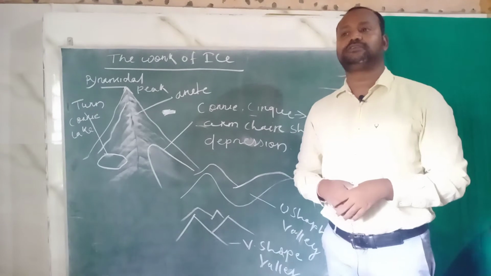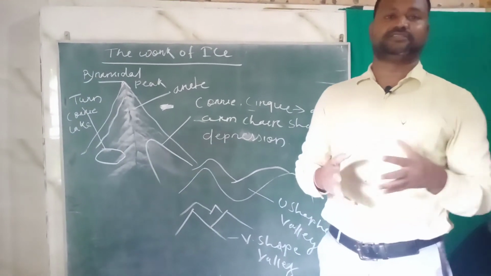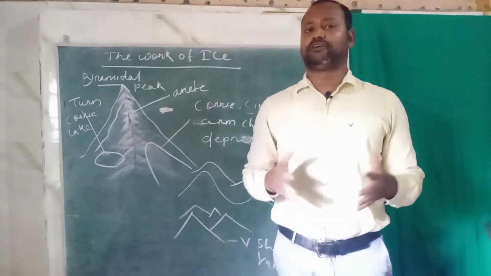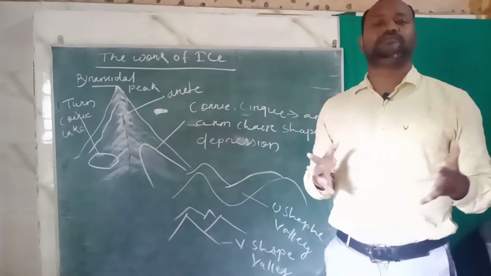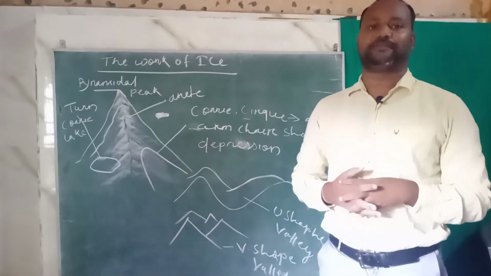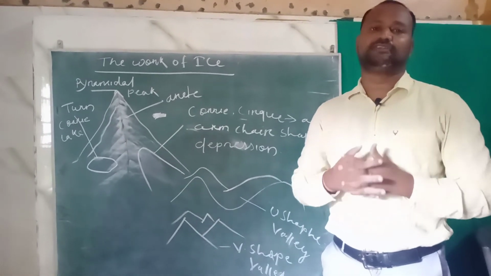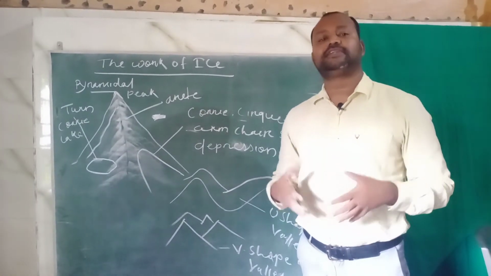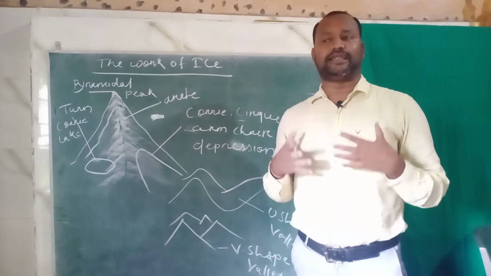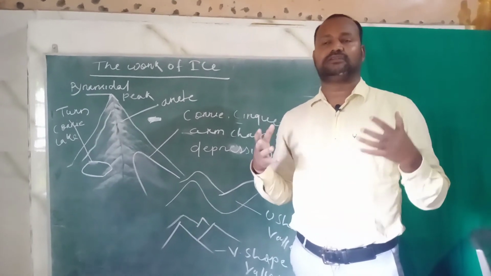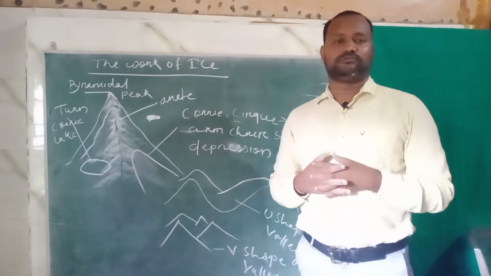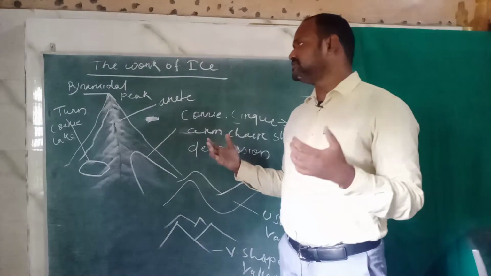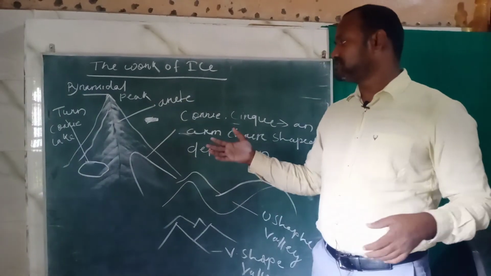Now the work of ice. Students, glaciers are huge masses of ice, or you can say rivers of ice. They remain permanent for a long period of time. Huge masses of glaciers move from the upper hill region to the lower region. They carry a lot of material or land debris with them and form moraines. With this process, they form many different physical features which we are going to discuss today.